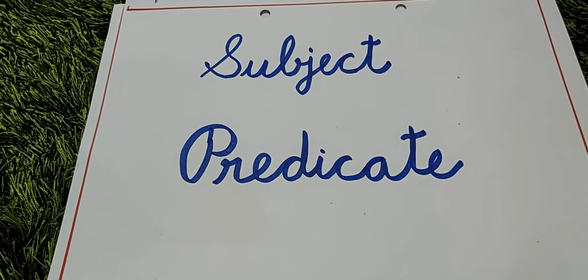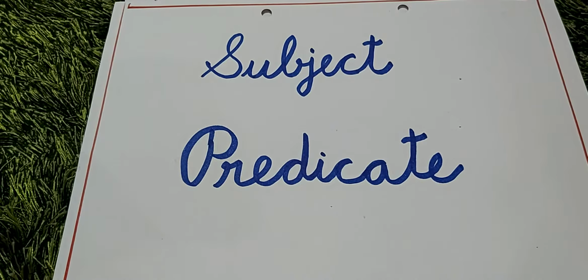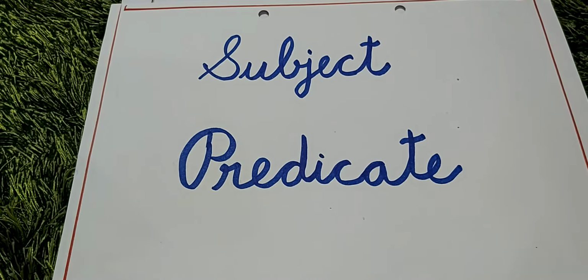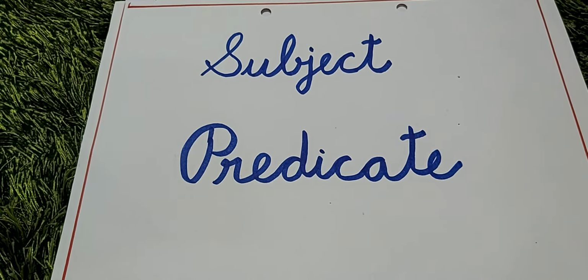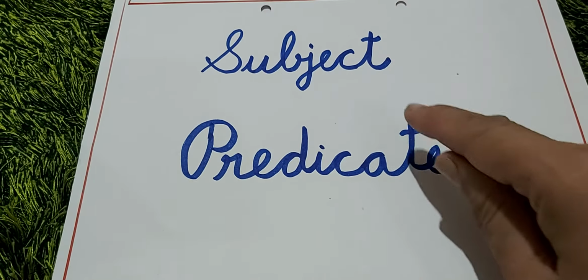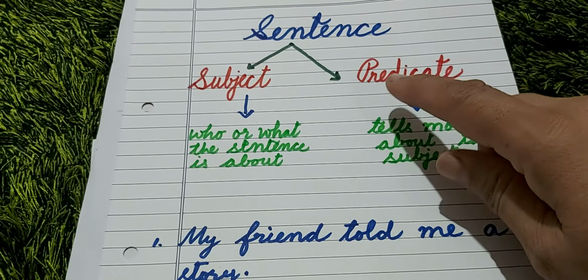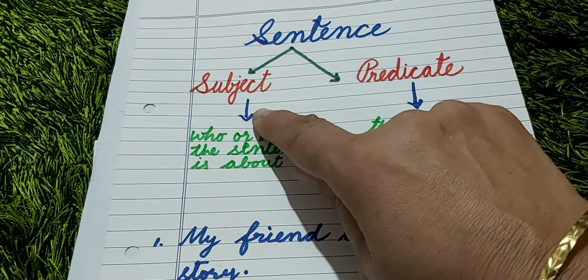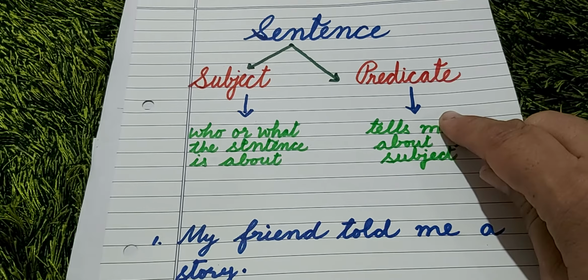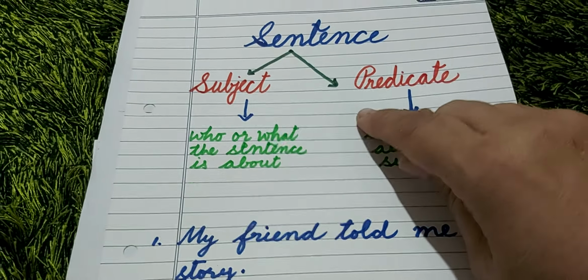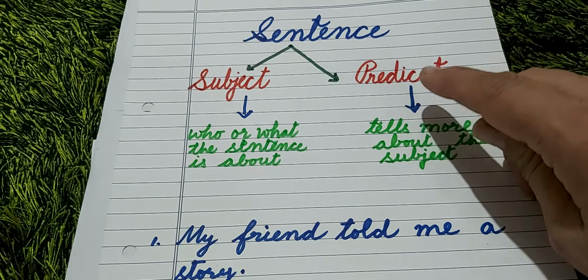Children, we are doing the topic the sentence. Today we will learn more about the sentence. We are going to learn about subject and predicate. Now, a sentence has two parts, subject and predicate.